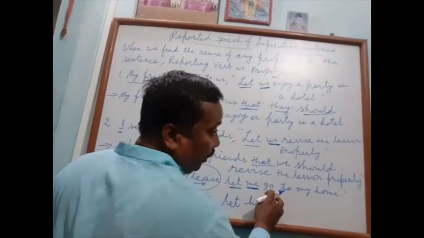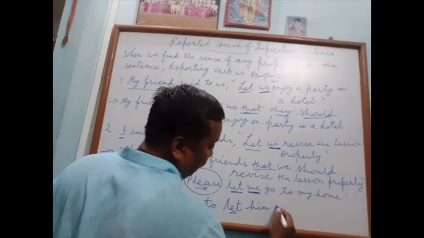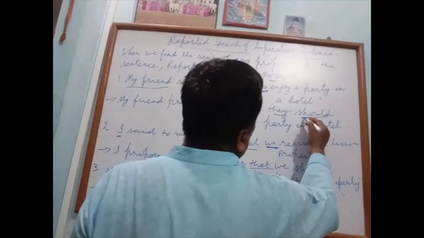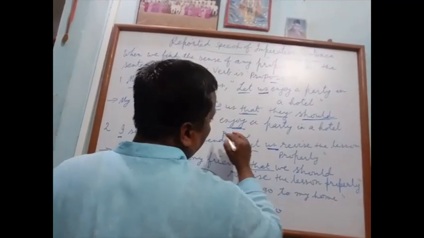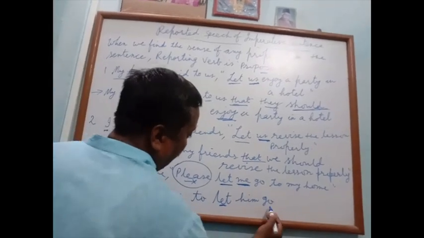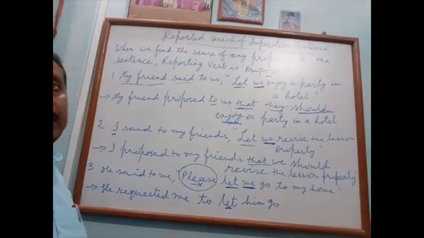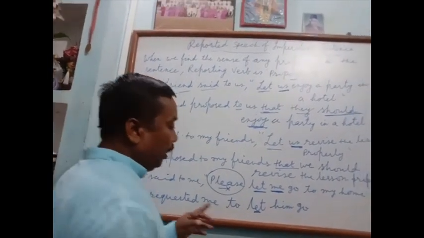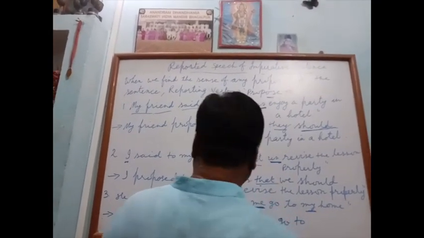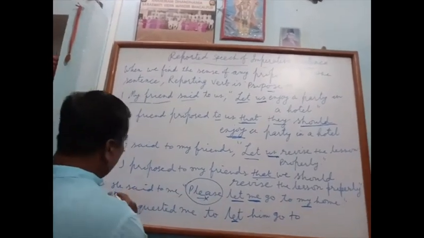Go is V1, it will not be changed to V2 because after let always V1. After a modal verb always V1. Let me go to my home: my is the possessive case, and what is the possessive of he?